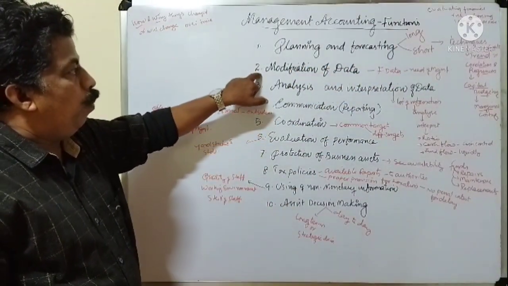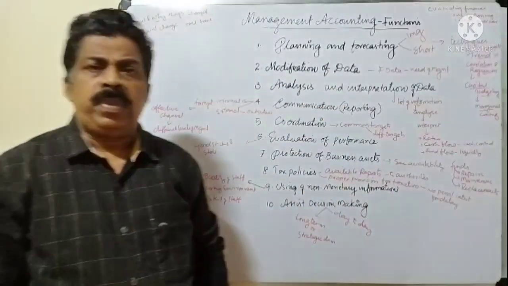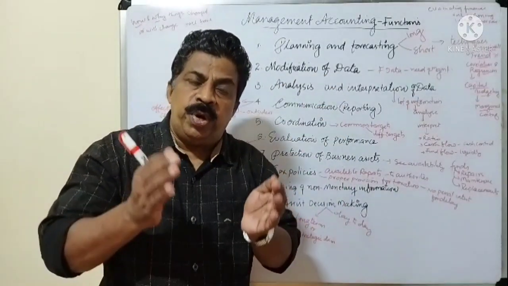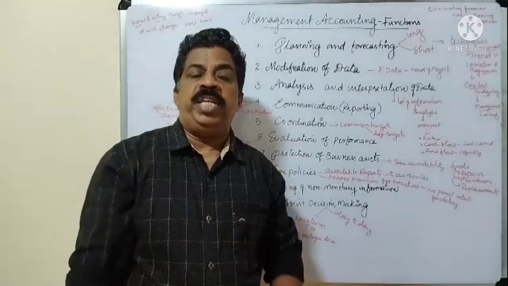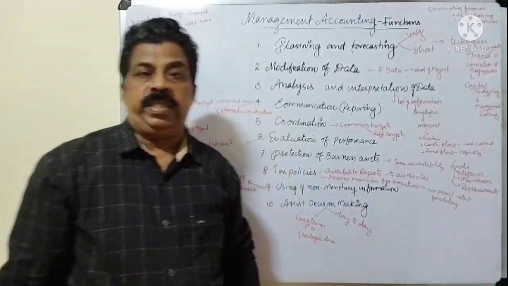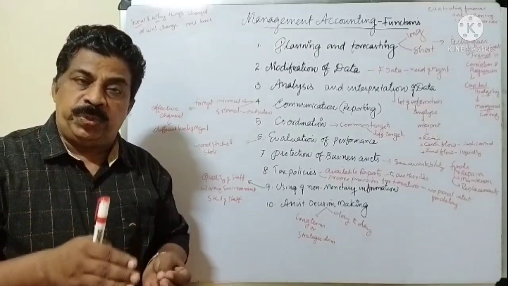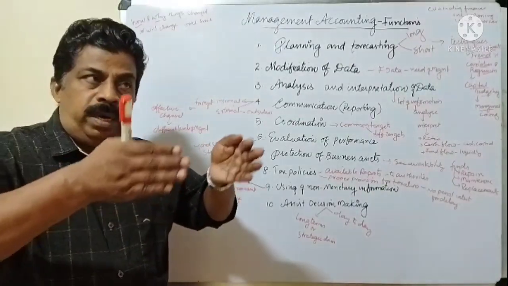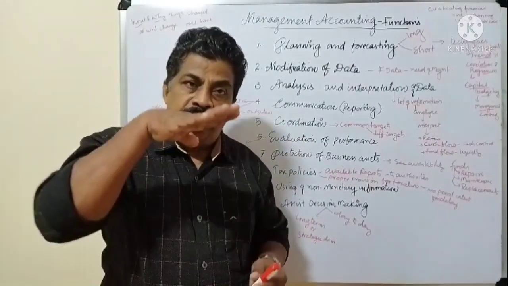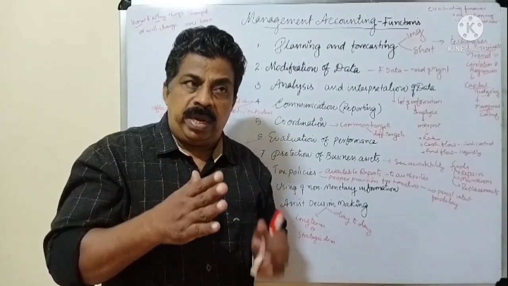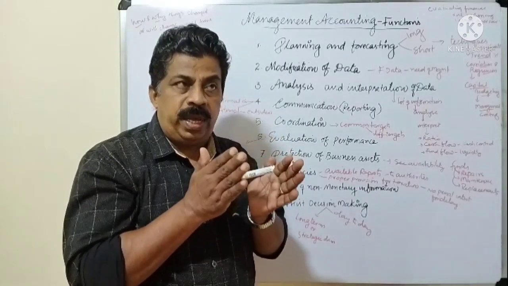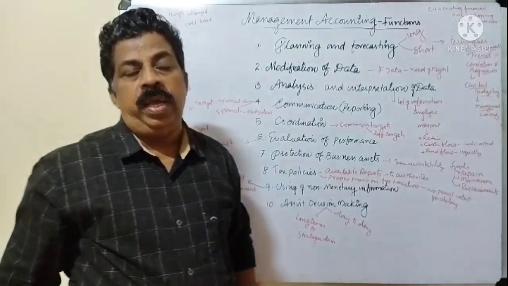Then the second one, modification of data. The management accountant has to modify the data to help management take strategic decisions, because financial data is historical, that is, already incurred. Depending on the data, the management accountant uses data for the needs or requirements of the management accounting.